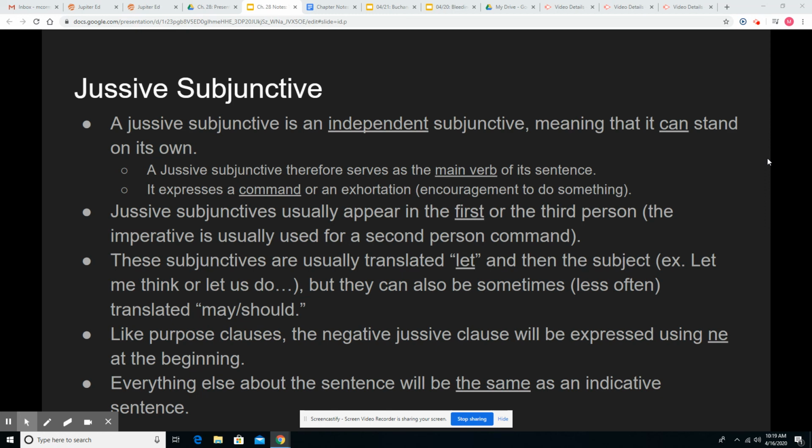Everything else about the sentence, though, will stay the same as an indicative sentence. So you can still have direct objects, indirect objects, that sort of thing. Expressed subjects, everything else can stay the same. So that's the intro to the jussive subjunctive. When you're ready, advance on to the next slide and we'll look at some examples of the jussive subjunctive.